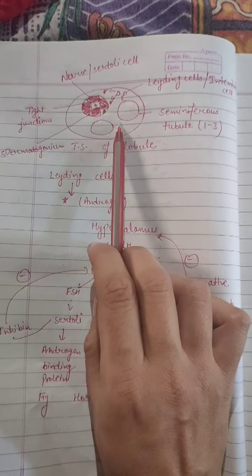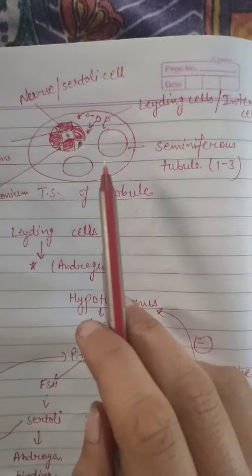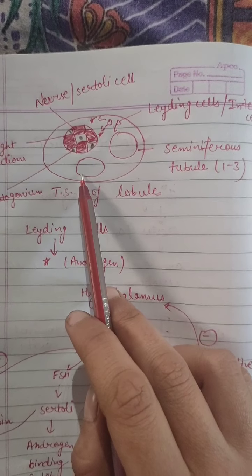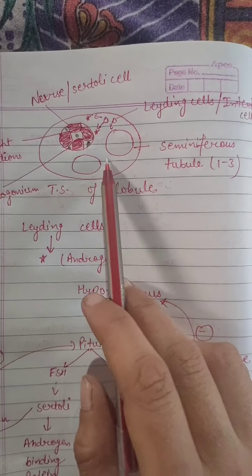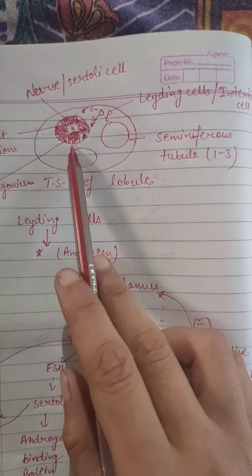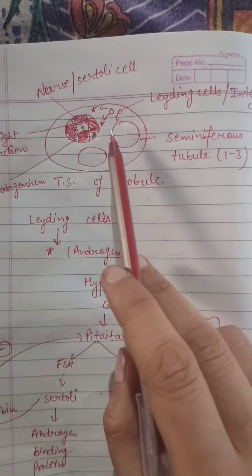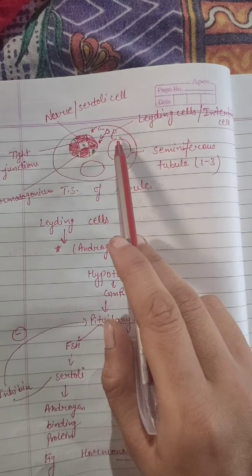Now I am talking about these seminiferous tubules. In one testicular lobule, 1 to 3 seminiferous tubules are present. Outside the seminiferous tubules, some cells are present.